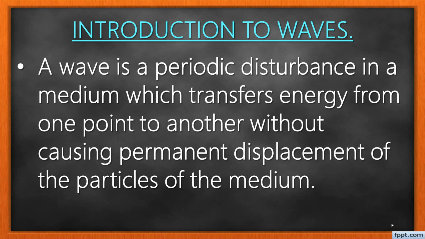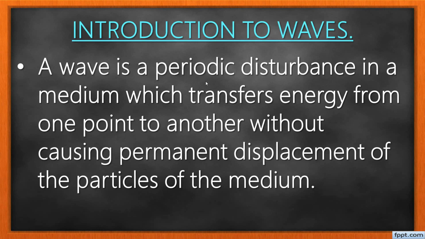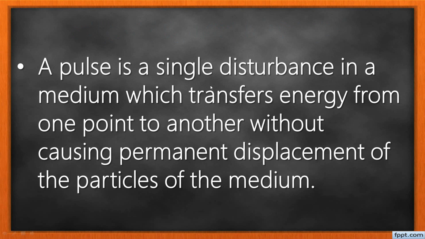Now there is a term which is similar to a wave. For it, it's not periodic, or it's not repetitive. It happens only once, and that's what we call a pulse. So if you're defining a pulse, you say a pulse is a single disturbance. Just look at this. Where there was the word periodic, we're just replacing with single, and the rest of the words remain. So a pulse is a single disturbance in a medium which transfers energy from one point to another without causing permanent displacement of the particles of the medium.